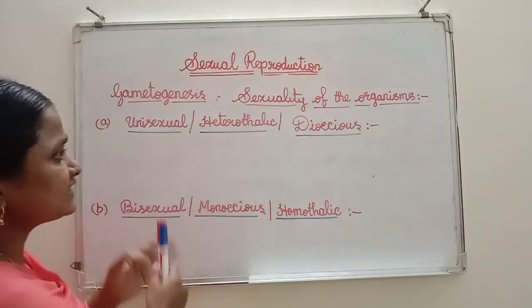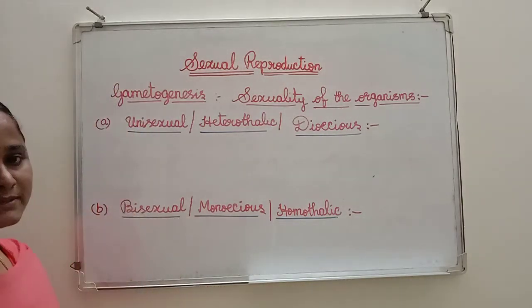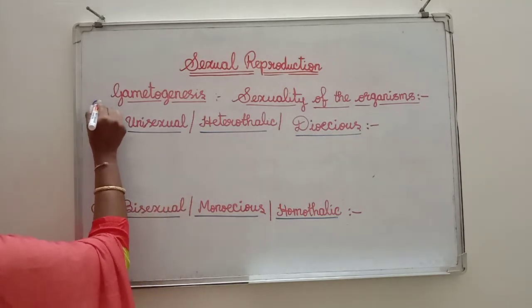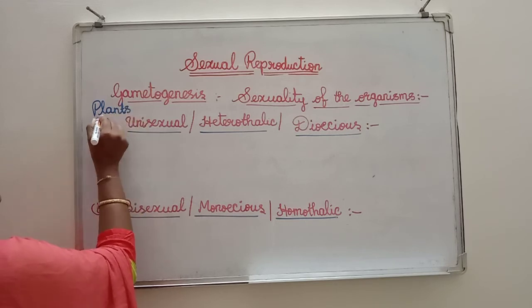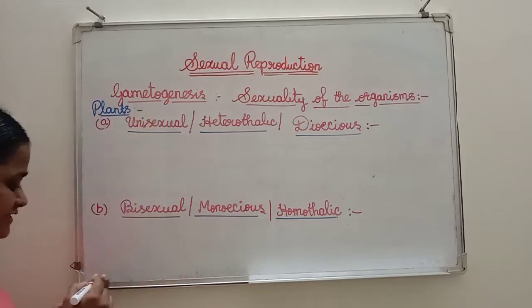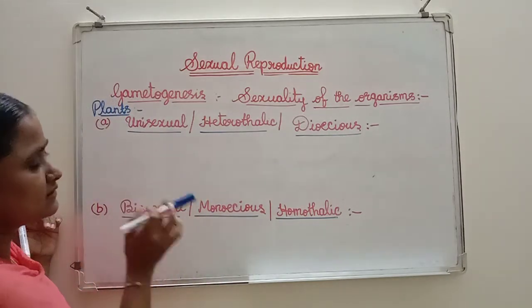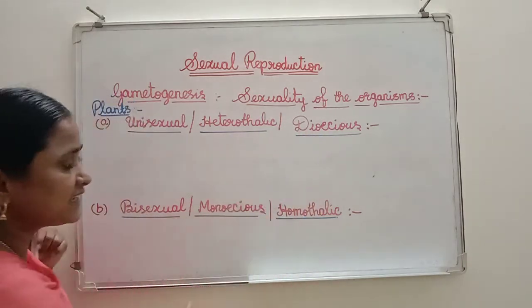See, under the sexuality of the organism, there are two concepts. In case of plants, see here, this is a plant. In plants, you find there are two types of plants. One is unisexual flowers or heterothallic or dioecious.